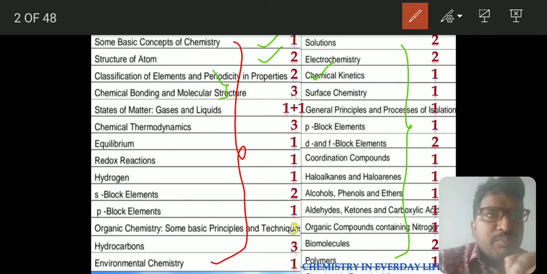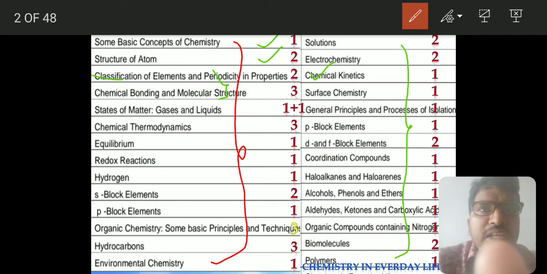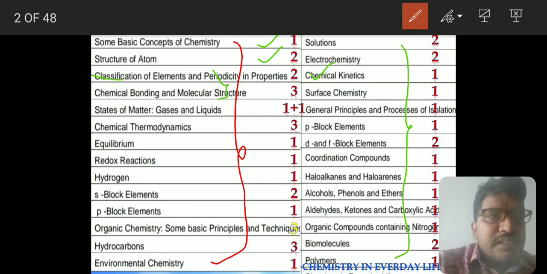Study the periodic trends in classification and periodicity, and study the structures related to a particular compound in chemical bonding. In states of matter, gases, liquids and solids are all present, and in your syllabus they are going to introduce solids into gases and liquids only.